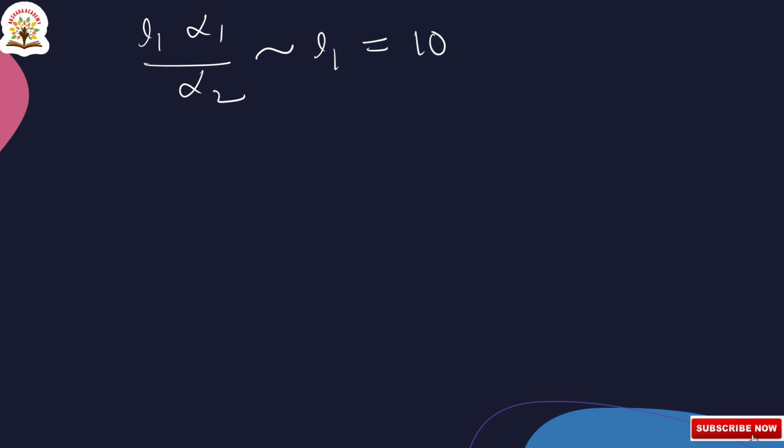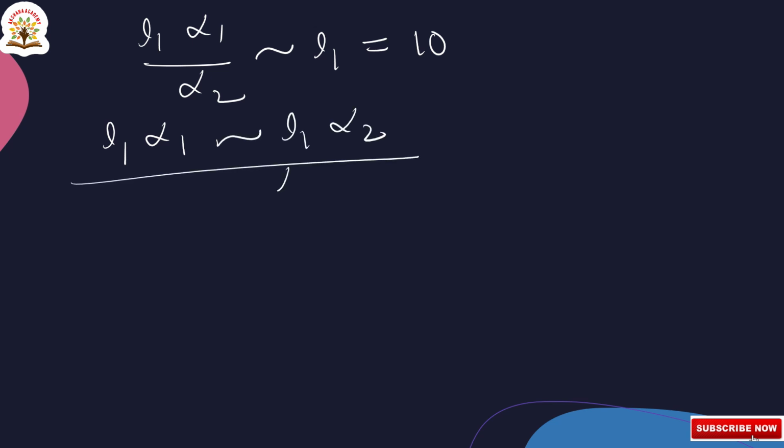So taking LCM, L1 alpha 1 minus L1 alpha 2 by alpha 2 is equal to 10.